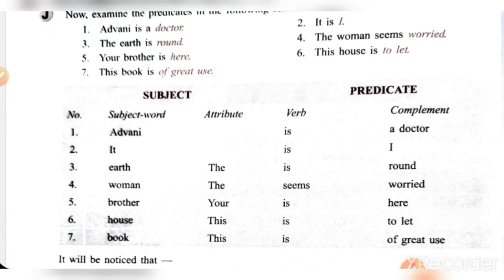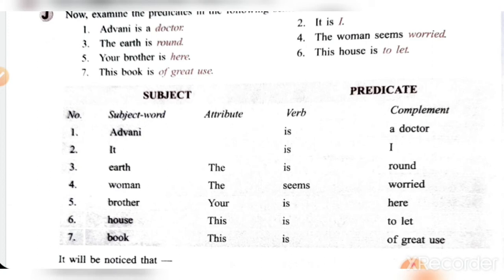Advani is a doctor. Here find out the words. Advani is the subject and attribute is not given. Direct Advani is given. Verb is "is" and complement is "a doctor". Then second one, it is I. So I is complement, not object.